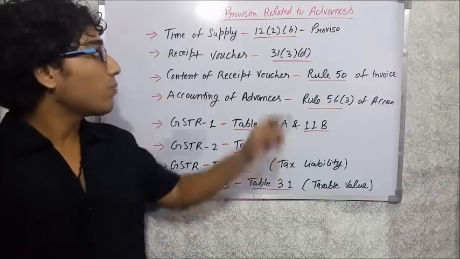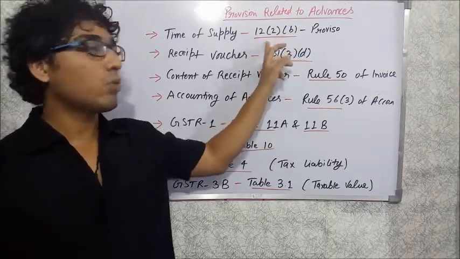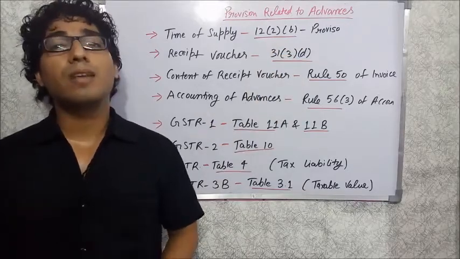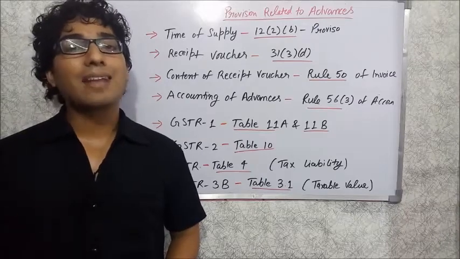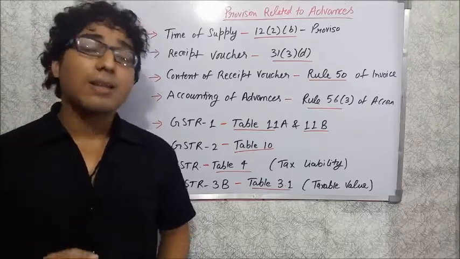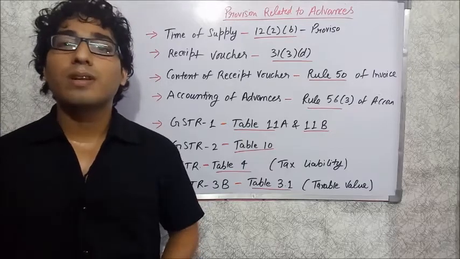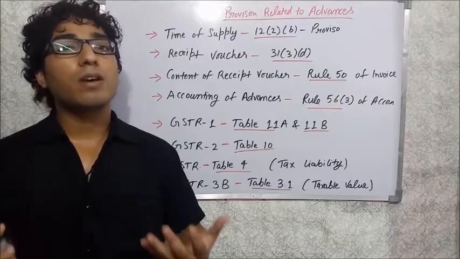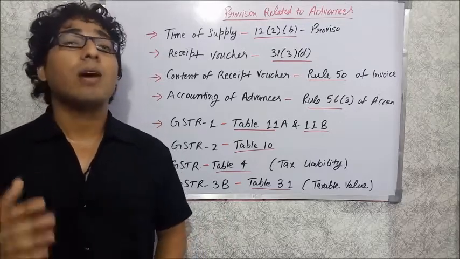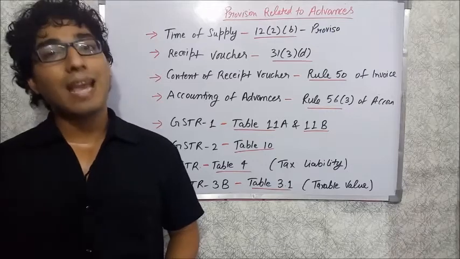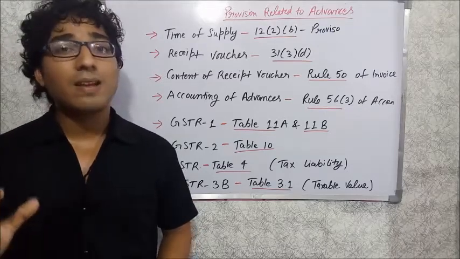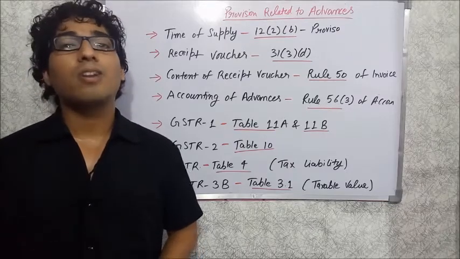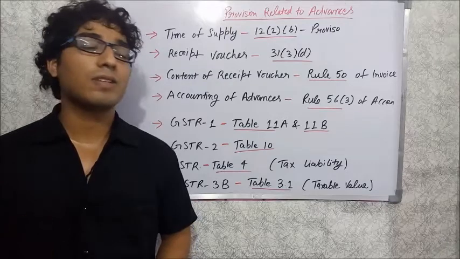But there is also a provision, which is the proviso to section 12 subsection 2 clause B. The proviso says that if you receive the advance up to 1000 rupees in excess of the amount mentioned in the invoice, then the person has the option to pay the tax as per the invoice. So when you receive the payment up to 1000 rupees against the issue of the tax invoice, the time of supply would be at the option of the person. The time of supply would be the date of issue of invoice instead of the date of receiving the payment.